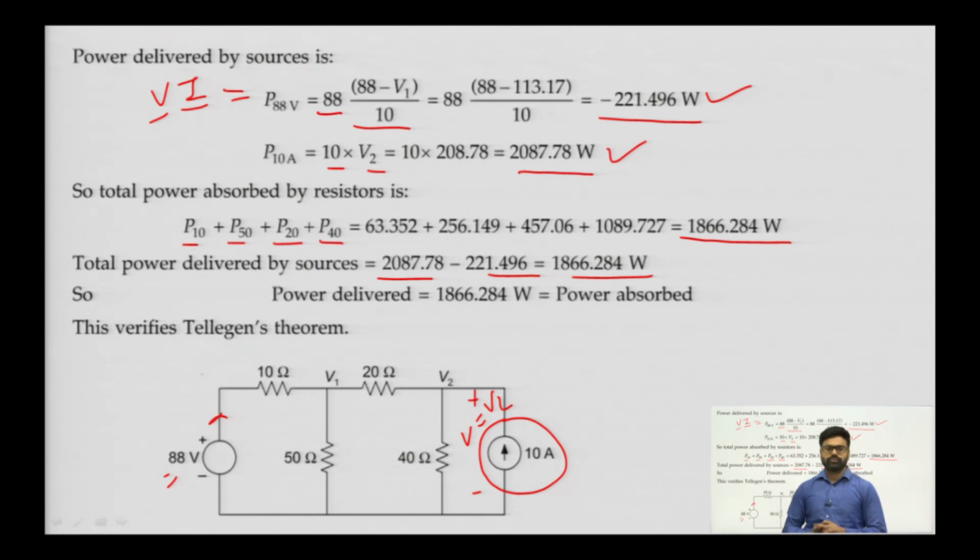You can see that the power delivered by the sources is the same as the power absorbed by the resistors. So, this verifies Tellegen's theorem that power delivered by the source is equal to power absorbed by the resistors.